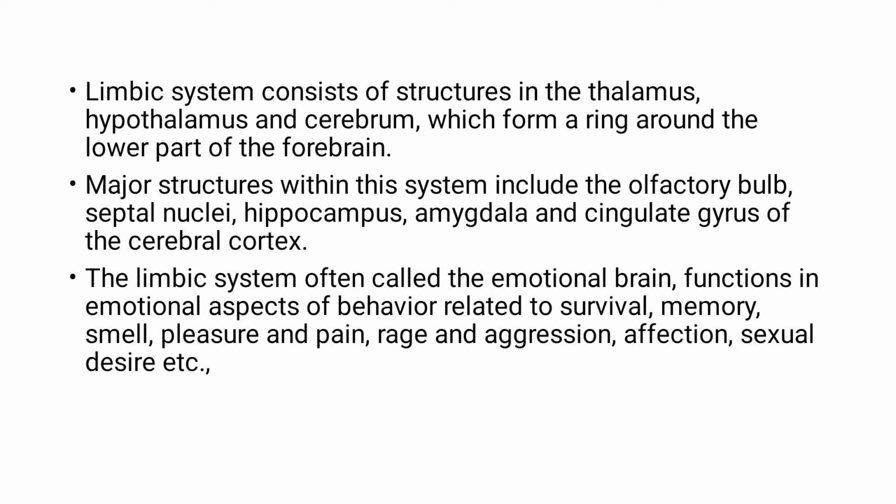The major structures within this system include the olfactory bulb, septal nuclei, hippocampus, amygdala, and cingulate gyrus of the cerebral cortex.